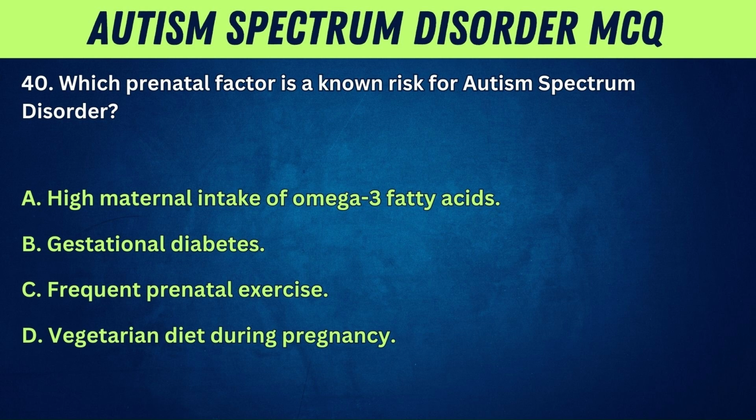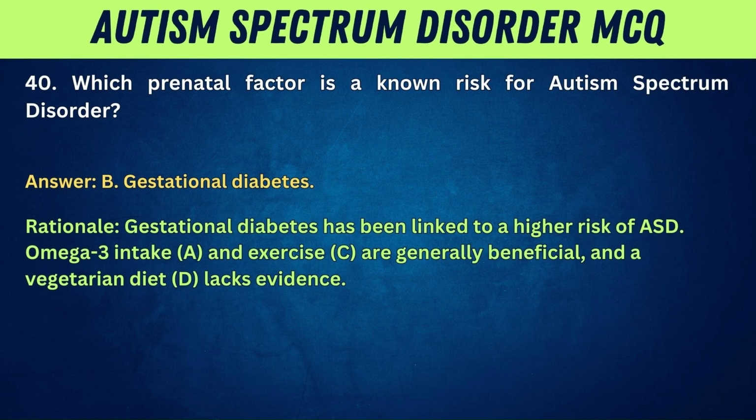40. Which prenatal factor is a known risk for autism spectrum disorder? A, high maternal intake of omega-3 fatty acids. B, gestational diabetes. C, frequent prenatal exercise. D, vegetarian diet during pregnancy. Answer: B, gestational diabetes. Rationale: gestational diabetes has been linked to a higher risk of ASD. Omega-3 intake, A, and exercise, C, are generally beneficial, and a vegetarian diet, D, lacks evidence.